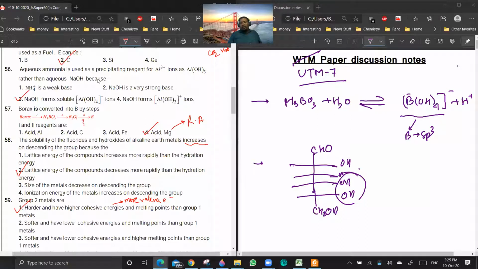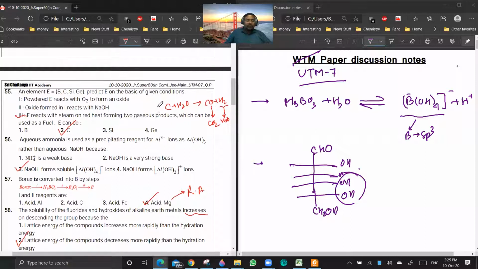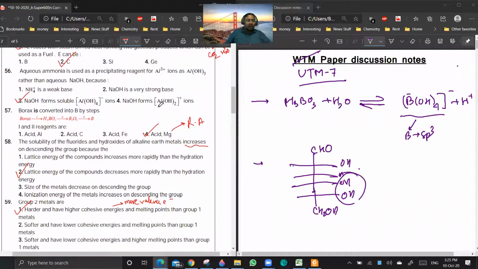Generally, magnesium is a more electropositive metal than aluminum. That is why we are tending to use highly electropositive metal. So we don't use aluminum in this case. Is it clear? I was just asking. I put option 4 only, sir. Yeah, option 1 cannot be used. That is the point. Aluminum is not that much electropositive. 55, 56 is done.